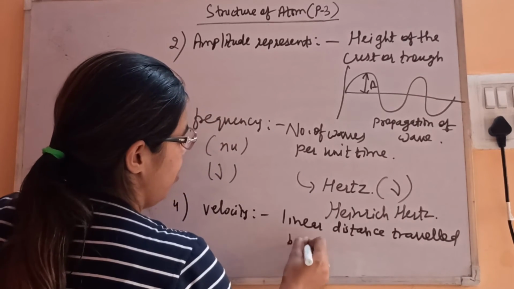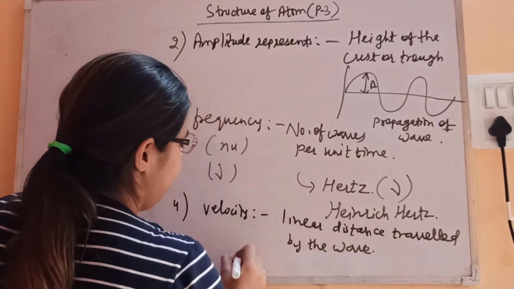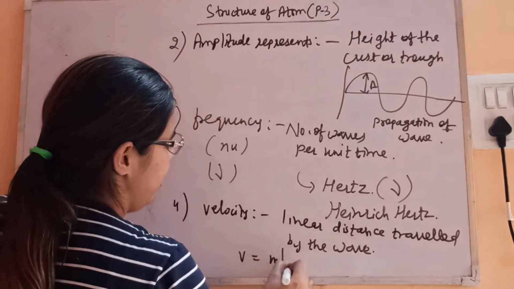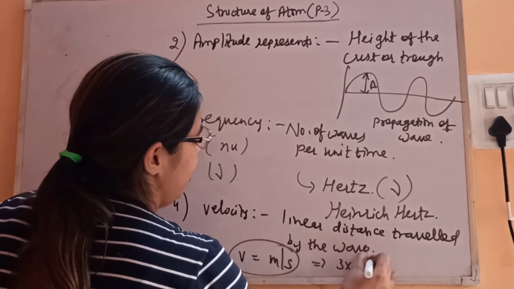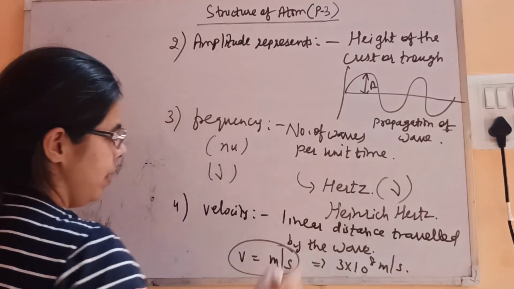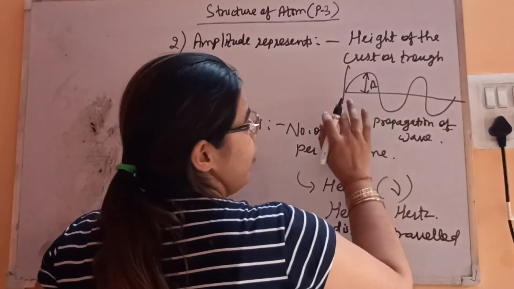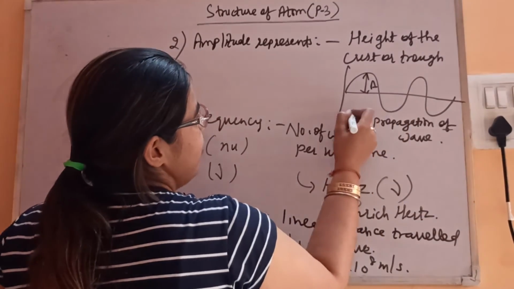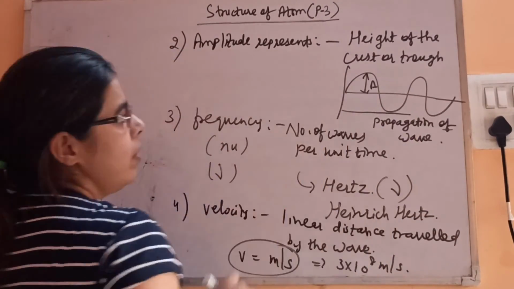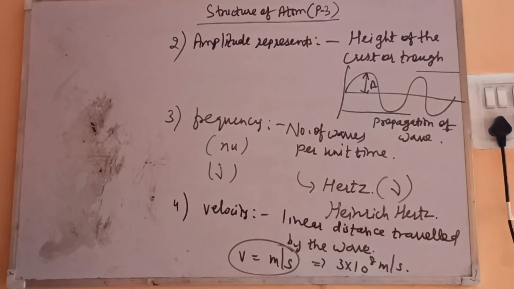Velocity is measured in meter per second, and electromagnetic waves move with a velocity of 3 into 10 to the power 8 meter per second. Frequency we have already discussed. This one cycle is one complete wave, then another wave will start like that.